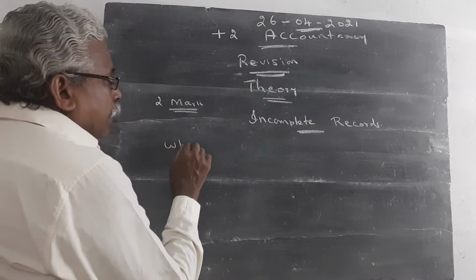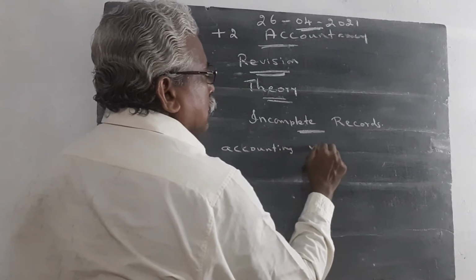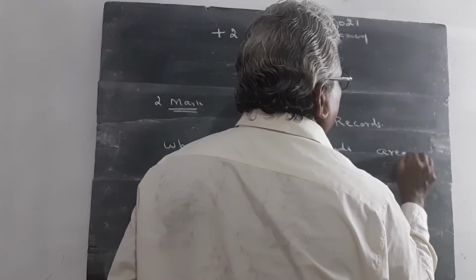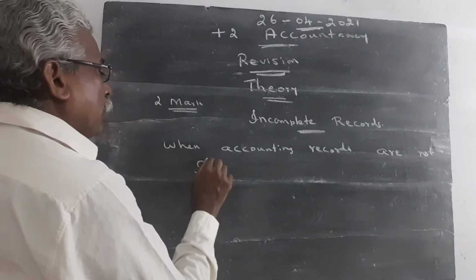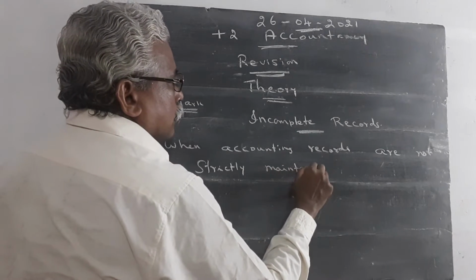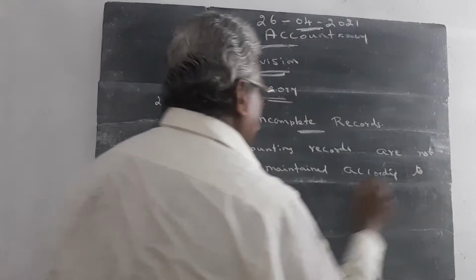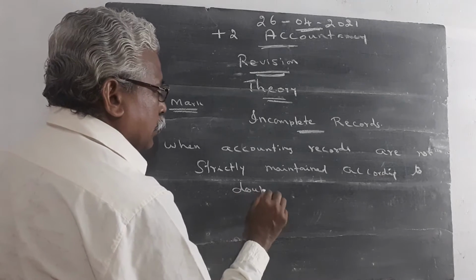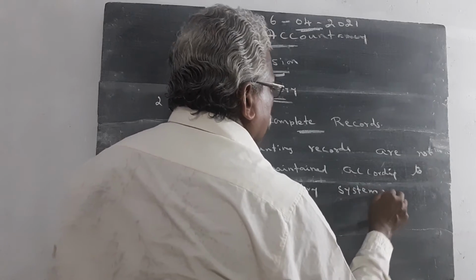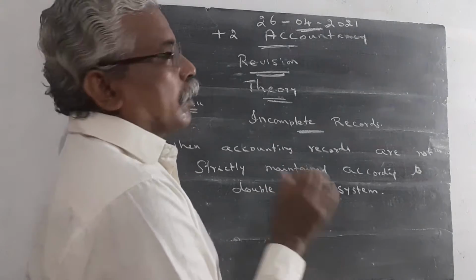When accounting records are not strictly maintained according to the double entry system, this system is called incomplete records, or these records are called incomplete records.